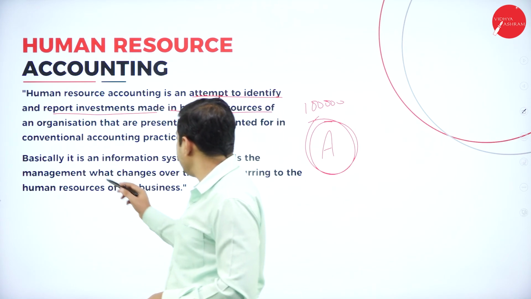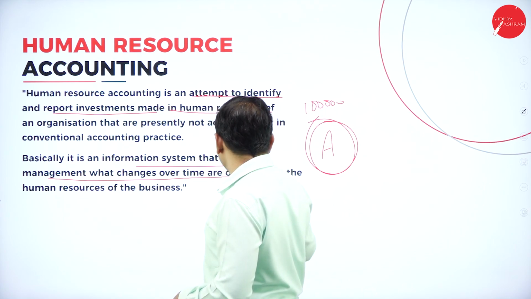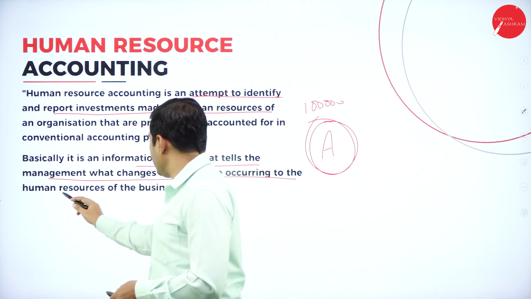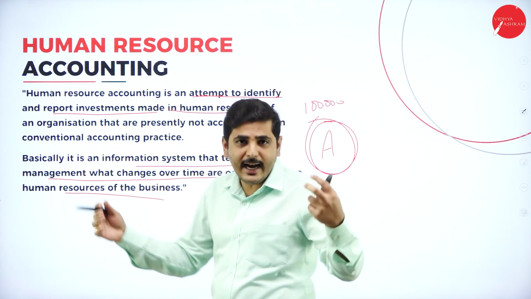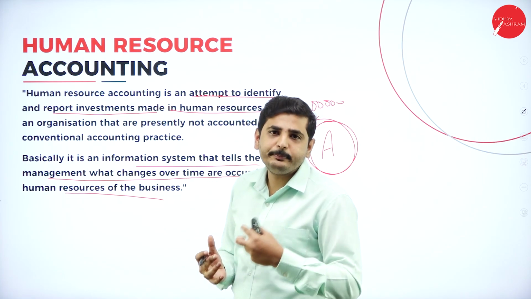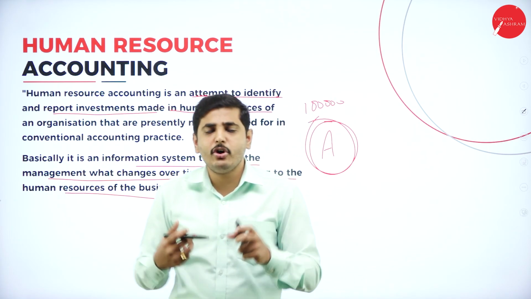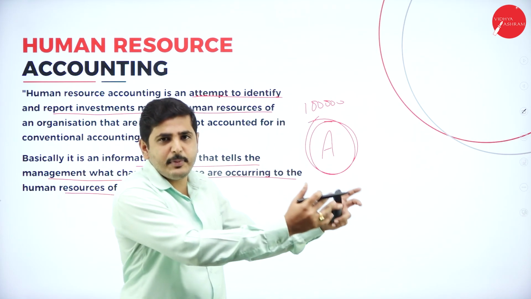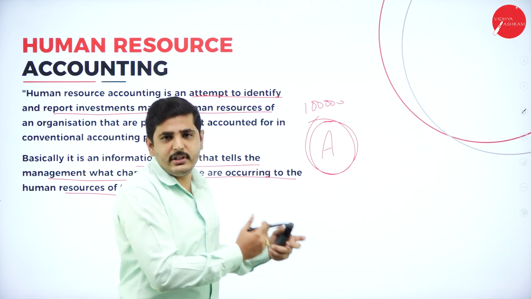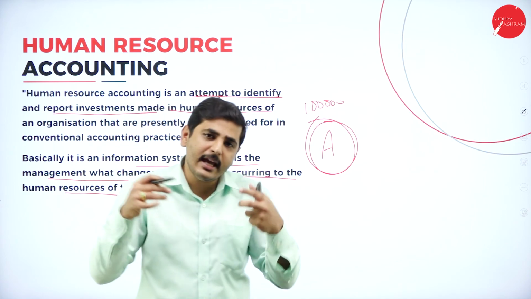Next one, basically it is an information system that tells the management what changes over time are occurring to the human resource. On the base of aggregate value, we can do some calculation. For example, we cannot do it individually, how many years this person can be with us in the organization. We cannot measure individually, but as a group we can calculate.